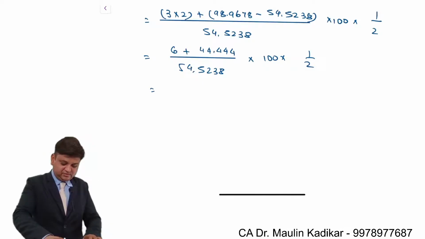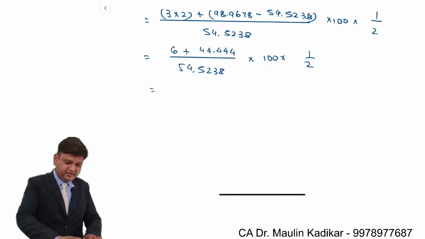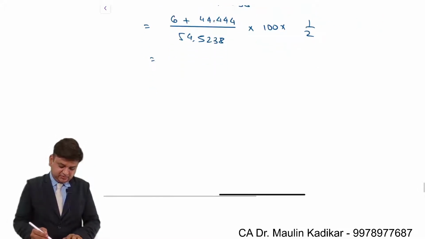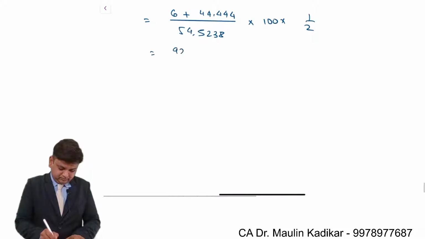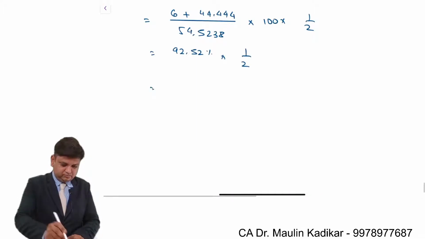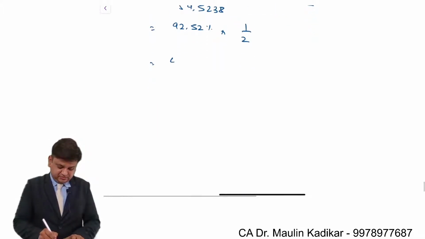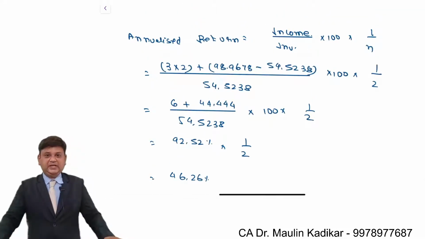So plus 6 divided by 54.5238. So 92.52 percentage. That is 46.26 percentage. This is the way the annualized return can be calculated.